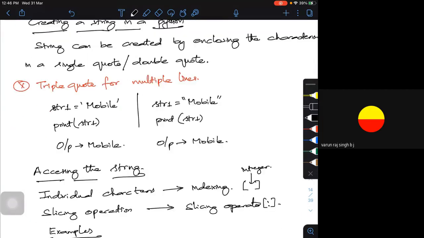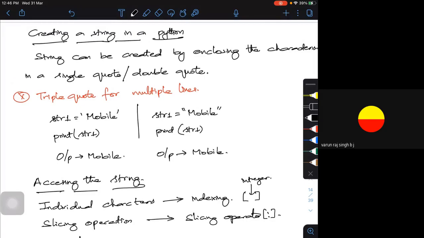So a string can be created by having the characters within single quotes or double inverted quotes. Even I can have a string of multiple lines by having those lines within triple inverted commas.